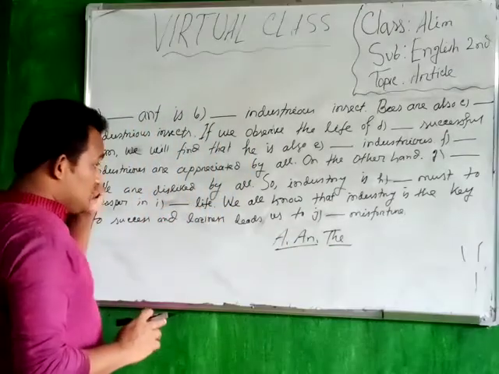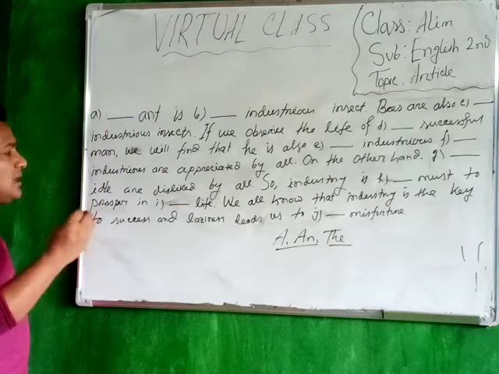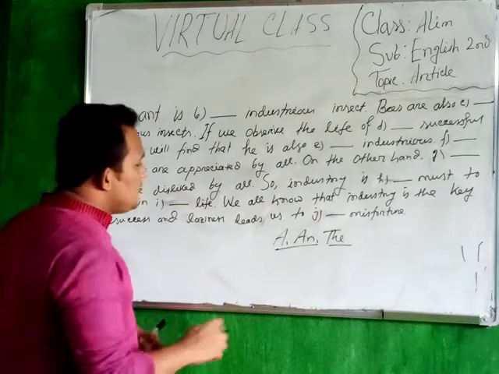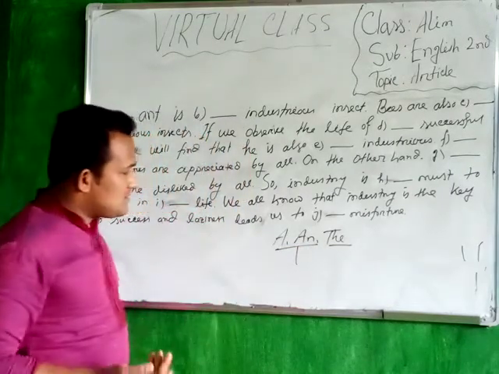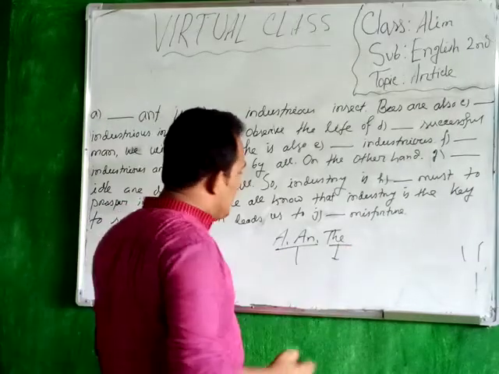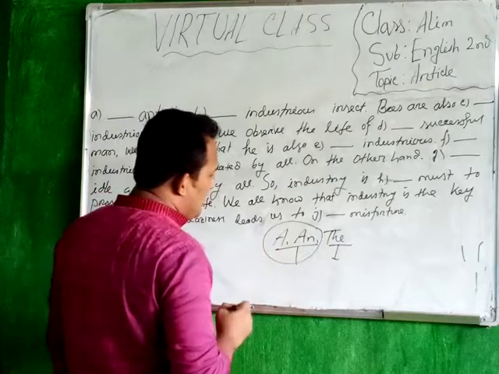Okay, so if we find that an object is singular, we have to use article a or an. Whenever we find the objects are plural, we have to use the. At first, I want to come to this a or an.